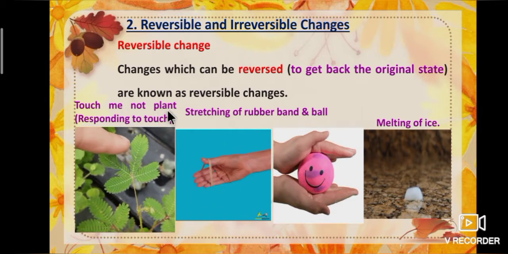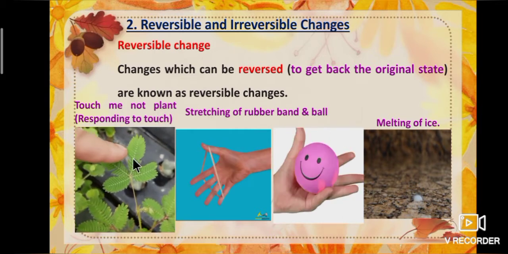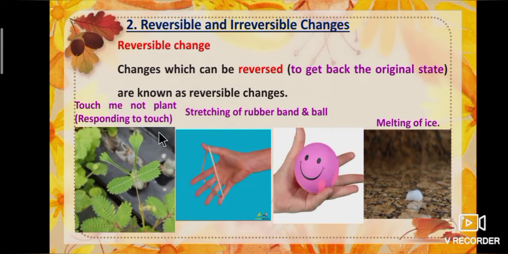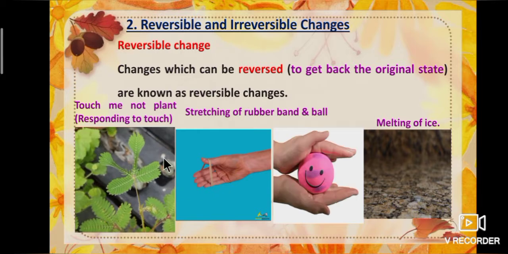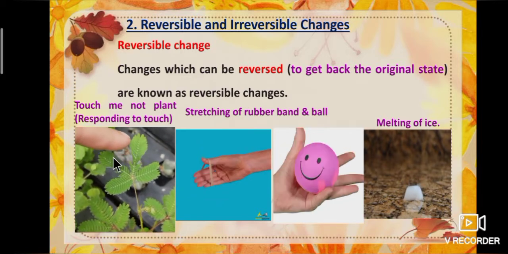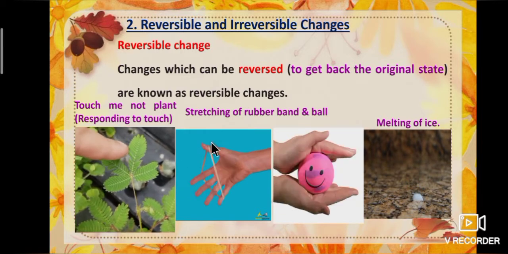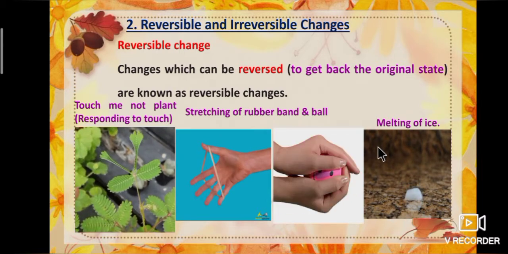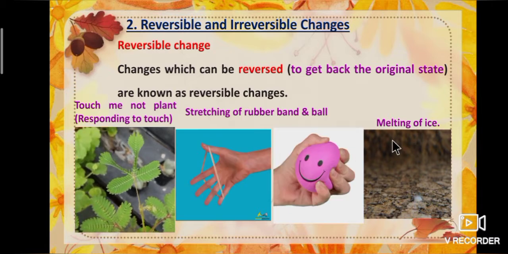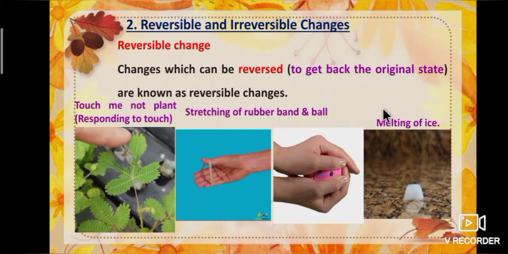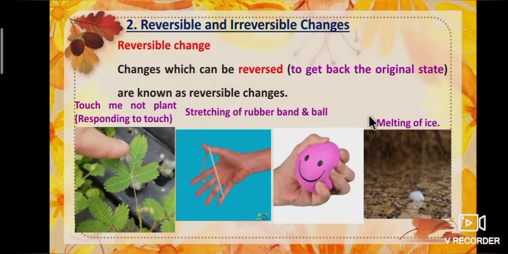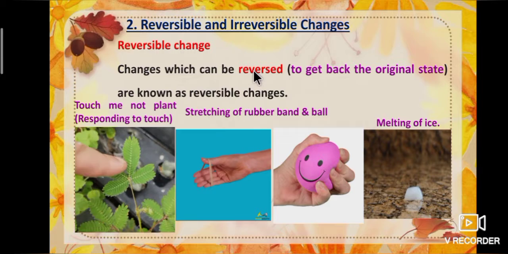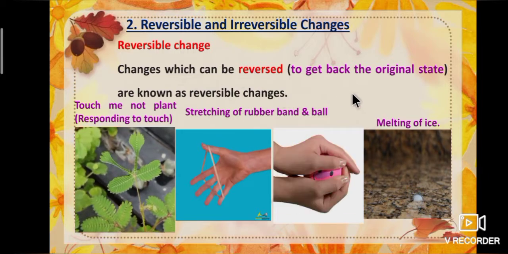Example, touch me not plant. If we touch the touch me not plant, it will shrink and get back to the initial stage again in a few minutes. So it is a reversible change. Like that, stretching of rubber band, rubber ball and melting of ice are reversible changes. Once the change happens, after some time it will get back to the initial stage. So changes which can be reversed are known as reversible changes.